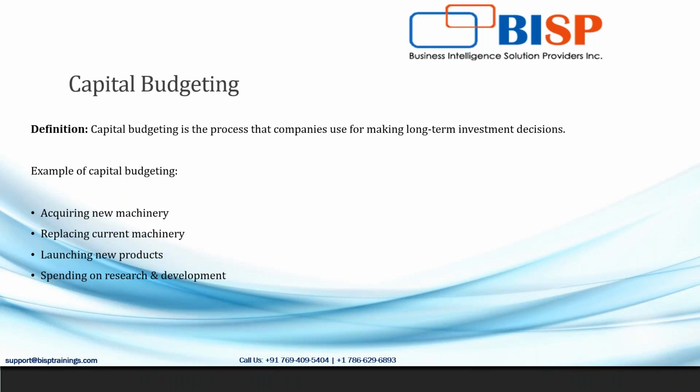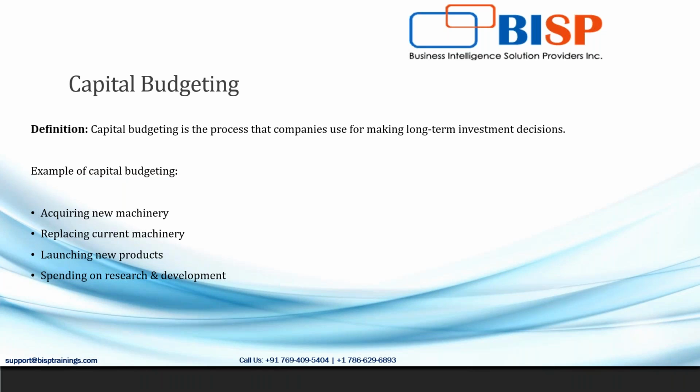What does acquiring new machinery involve? It involves the cost of acquiring, and the cash flow that would be generated in the near future based on that acquisition of new machinery. In case of replacement of current machinery, we take into account whether the replacement project is feasible for the organization with regard to the net present value for that project.